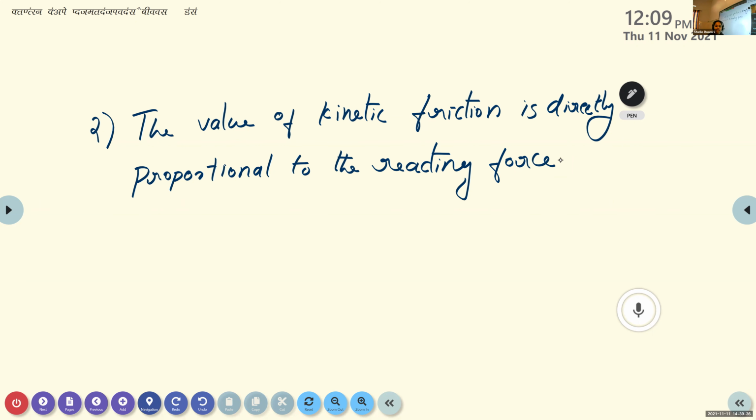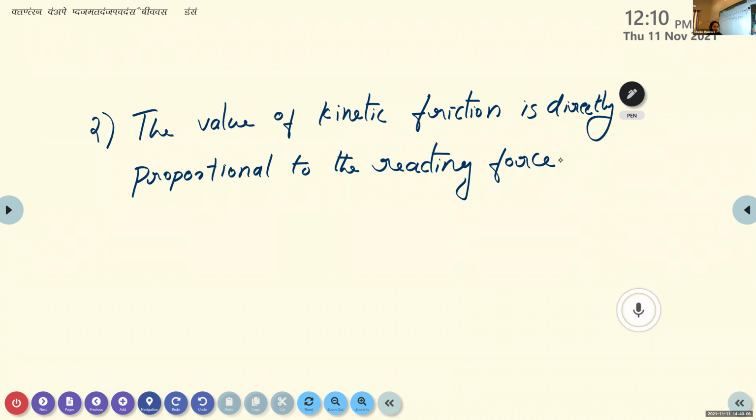Now you have an idea about reacting force or reaction force. What do you mean by reaction force? Yes, it is the force which is acting on an object vertically upwards.